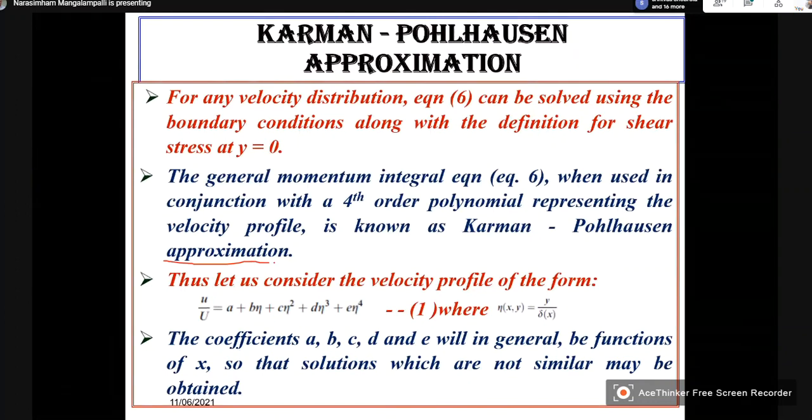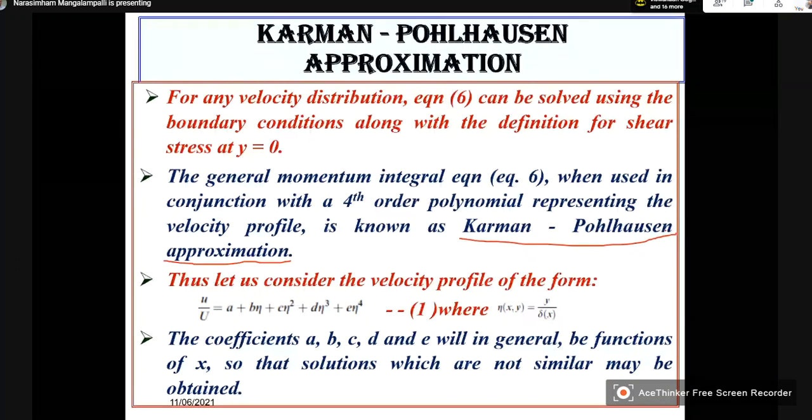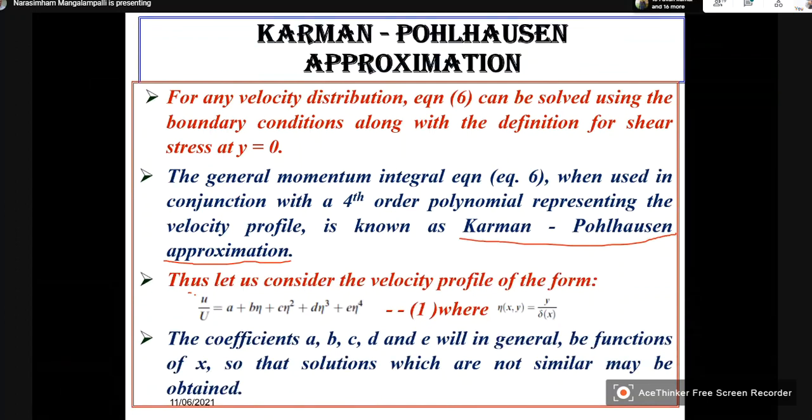So, for the velocity distribution within the boundary layer, he has considered this type of velocity distribution: u by U is equal to A plus B eta plus C eta square plus D eta cube plus E eta 4, where eta is nothing but y by delta.